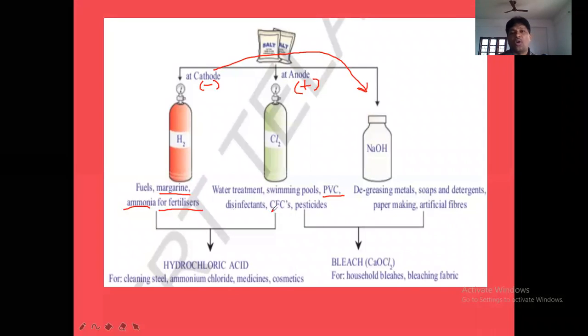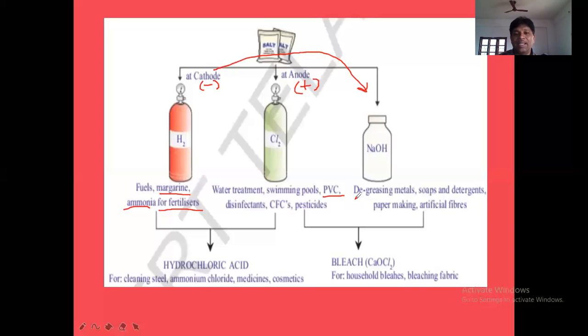CFCs are chlorofluorocarbons. They are prepared from Cl. And in the preparation of pesticides also we use chlorine gas. So these are uses of chlorine. And now the uses of NaOH.